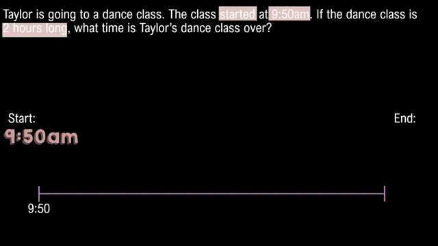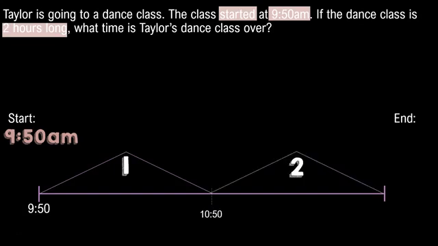So let's start with 9:50 since that's our start time. We have 1 hour at 10:50, and then our second hour is at 11:50. We have our 2 mountains to show our 2 hours have gone by. So Taylor's dance class is over at 11:50 a.m. Let's try another one.